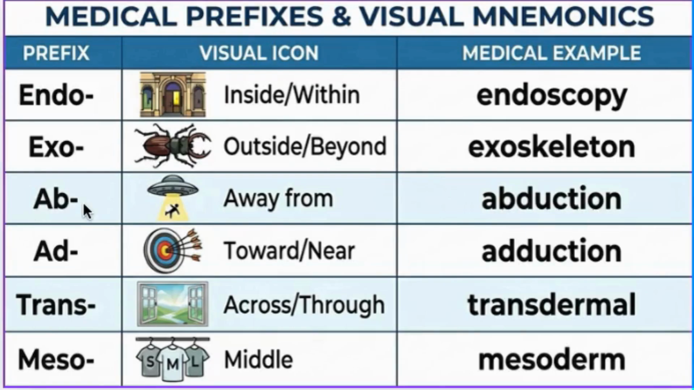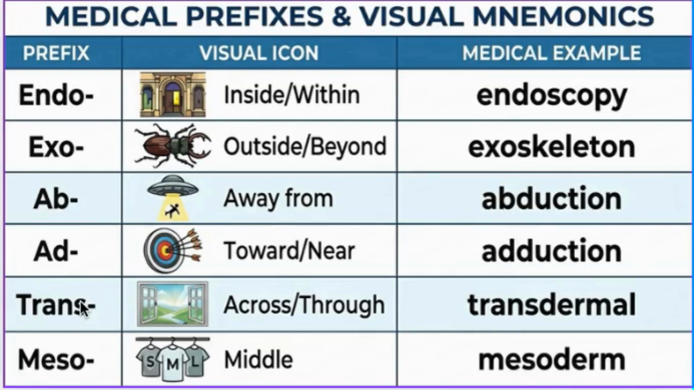Ab means away. Remember abduction. Someone is being abducted. It means he's being taken away. So abduction means away. Adduction or ad means toward. Remember advancing toward a goal. For example, abduction of the arm means that we are moving the arm away from the body. But adduction of the arm means that we are moving the arm toward the body.